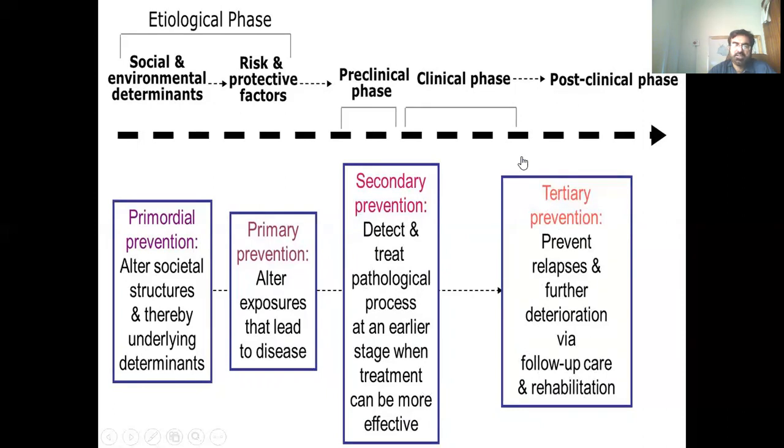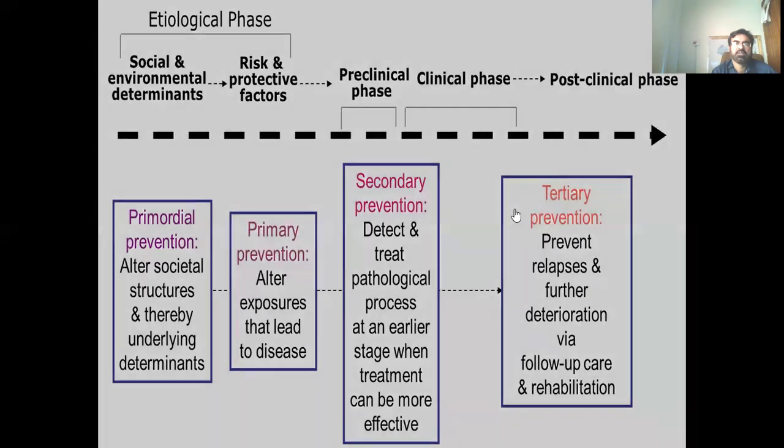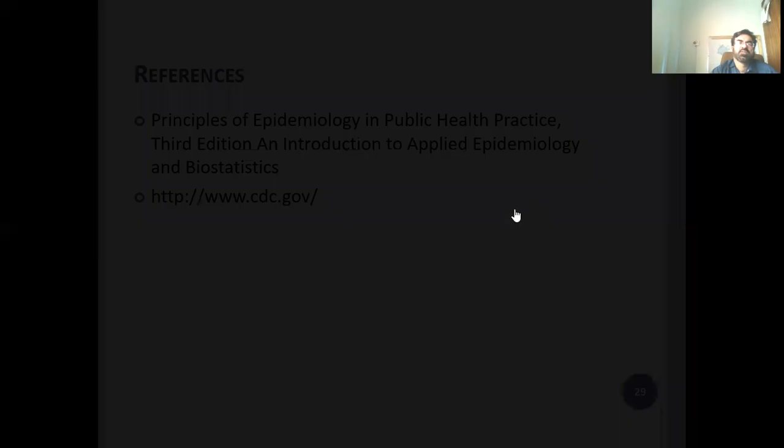Physical therapy is one of the best tertiary preventions for a patient with cardiac disease. And there are so many examples where for different conditions, there are different measures for tertiary prevention. So whatever is suitable for the patient, you have to go for that. And these are the references.